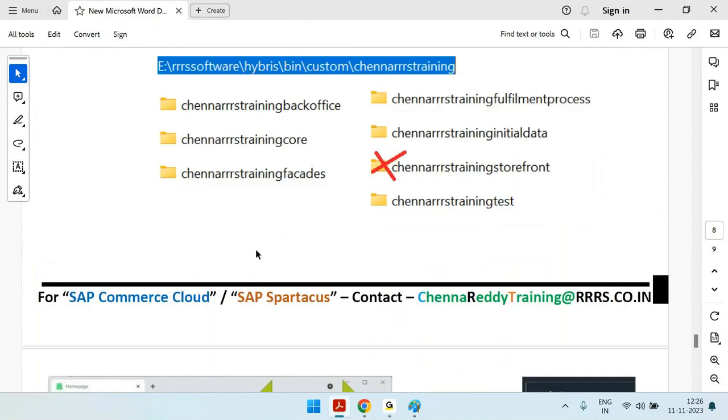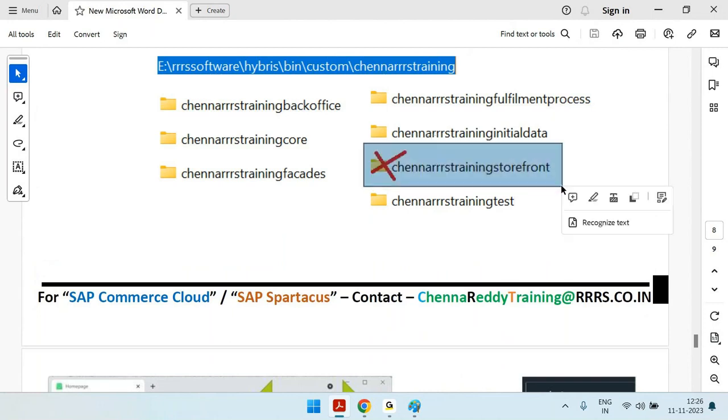And as I told in the discussion also, if we are going with Spartacus, then the accelerator storefront is not required. As I told just now, the accelerator storefront is already deprecated. So if you are going with the composable site, this is not required. Instead of this, you will use Spartacus.